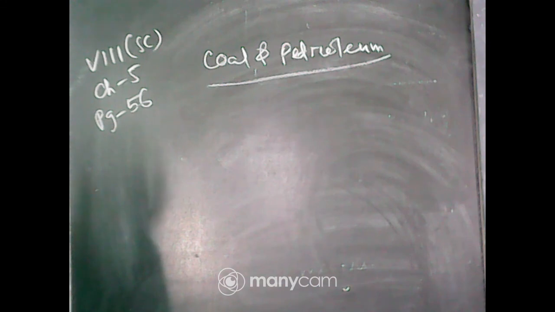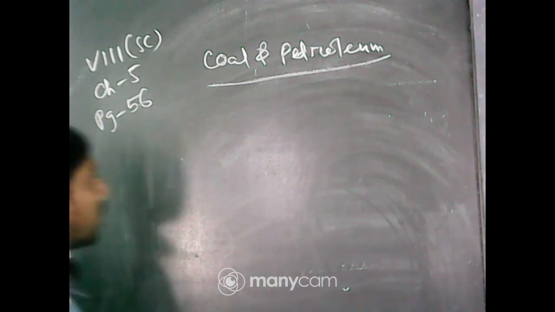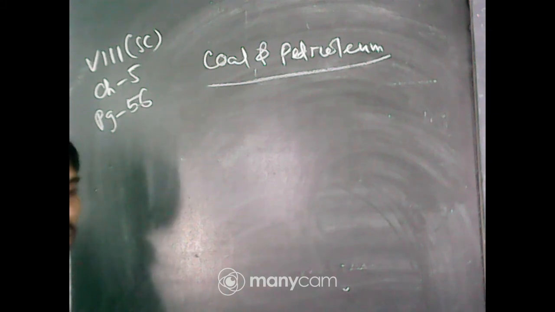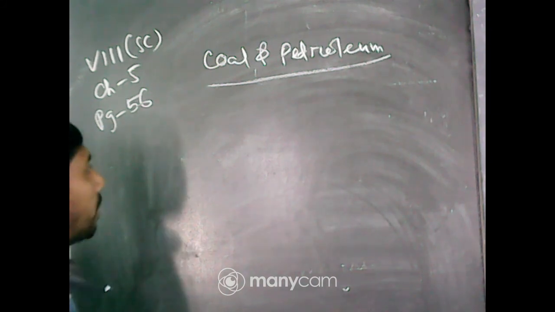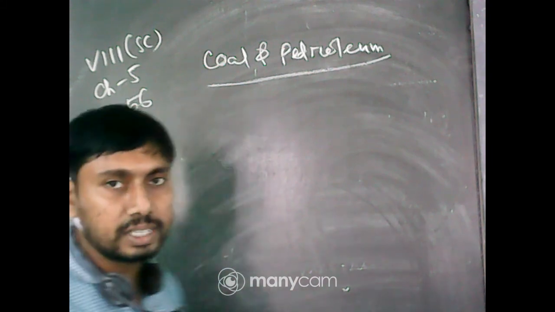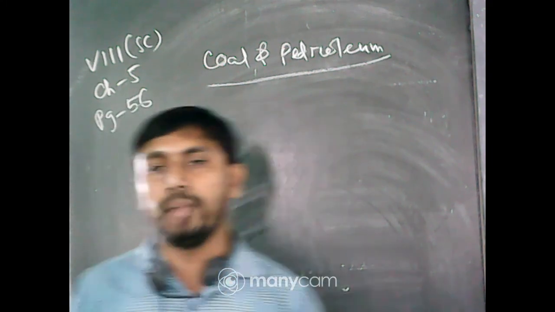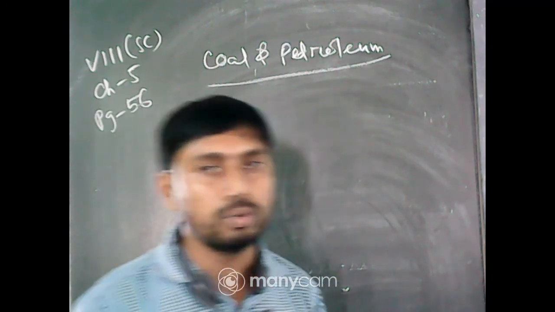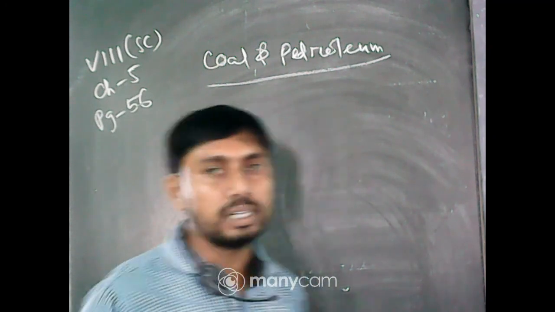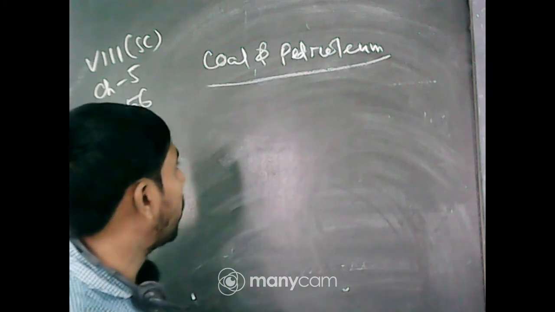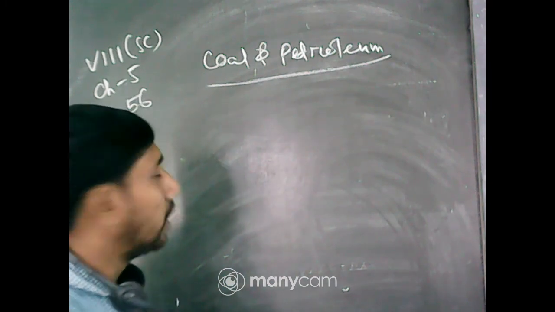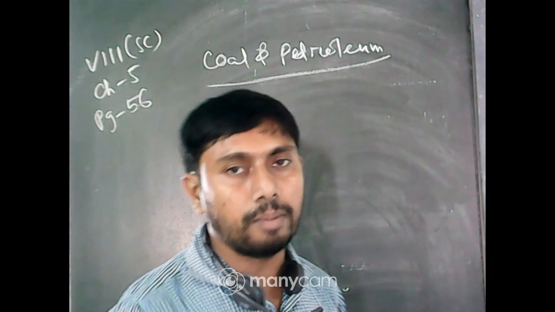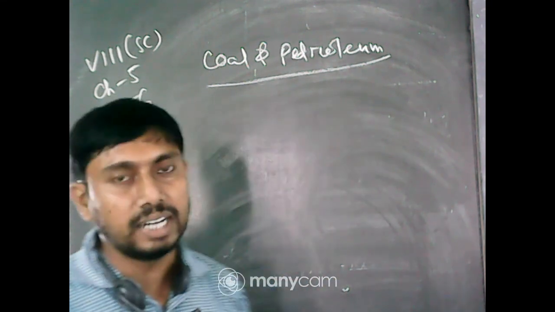Now, first describe the words: what is coal and what is petroleum. We already have knowledge about coal and petroleum. The physical appearance of coal is a black, hard mass, and it is used to produce heat energy according to requirements. Petroleum is in the form of crude oil, a black, thick, highly dense oil.